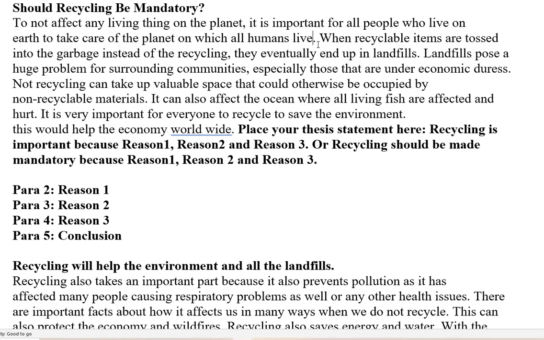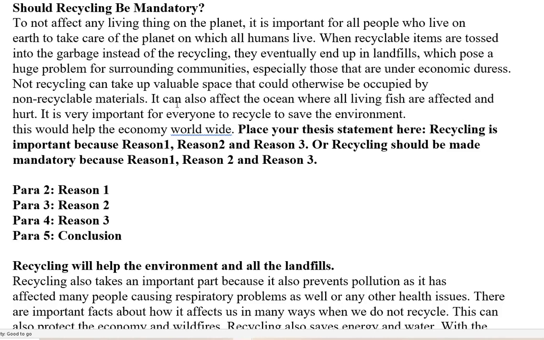To not affect any living thing on the planet, it is important for all people who live on Earth to take care of the planet on which all humans live. When recyclable items are tossed into the garbage instead of recycling, they end up in landfills. And here you have landfills and landfills. And so if you have two of the same words, you can use a relative clause, okay, landfills, which pose a huge problem for surrounding communities, especially those under economic duress.